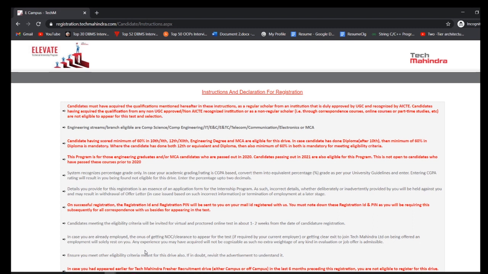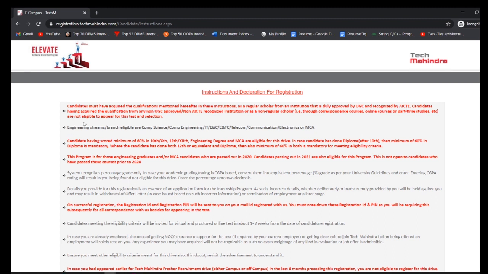This is the official site of Tech Mahindra, and here are given some instructions and declaration for registration. Here, candidates must have acquired the qualifications mentioned hereafter in these instructions as a regular scholar from an institution that is duly approved by UGC and recognized by AICTE. See, if your college is approved by UGC and recognized by AICTE, then only you are eligible to register for this drive.